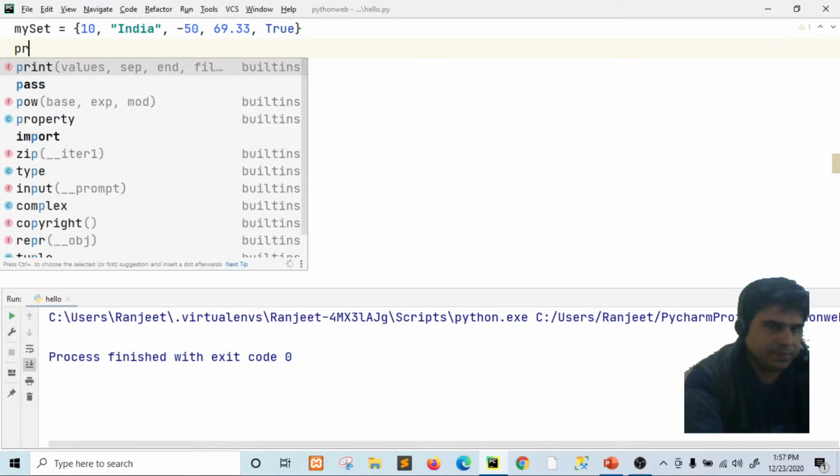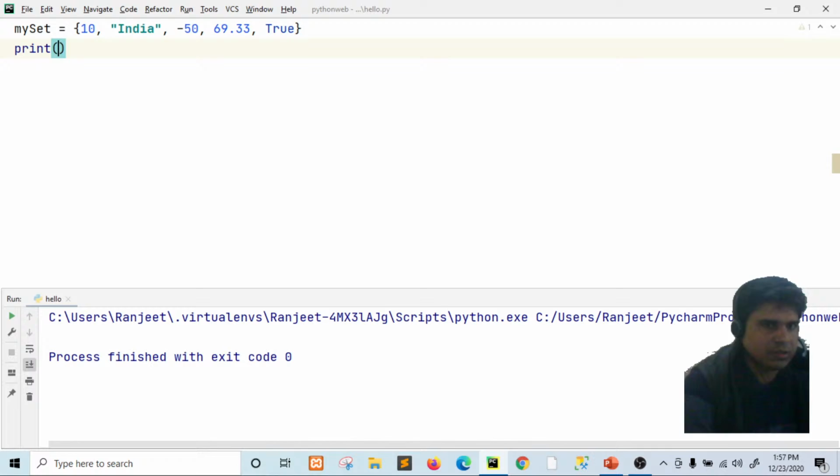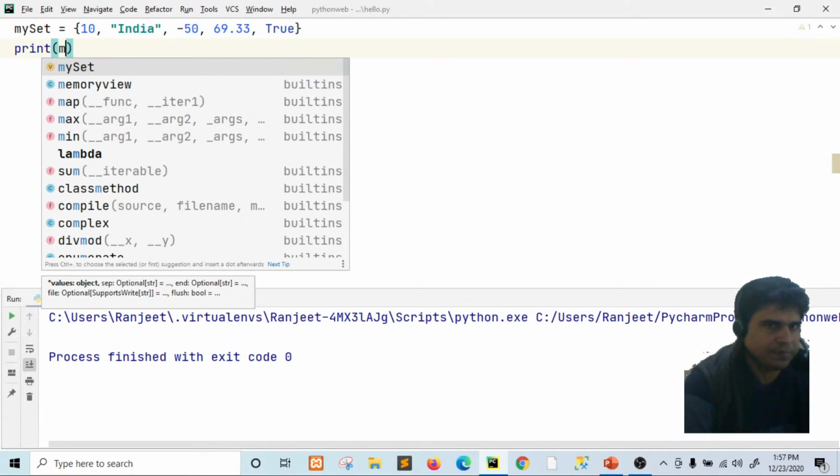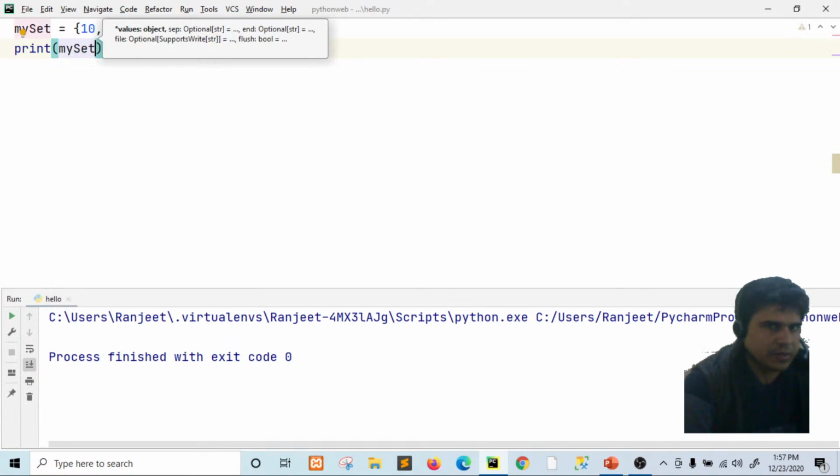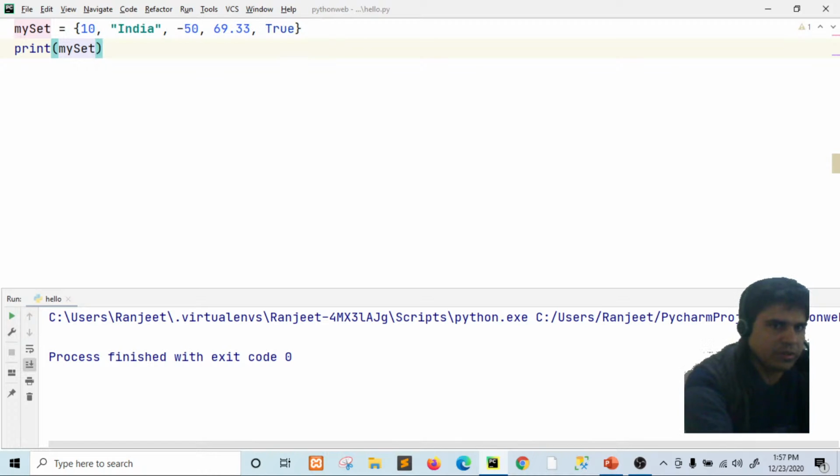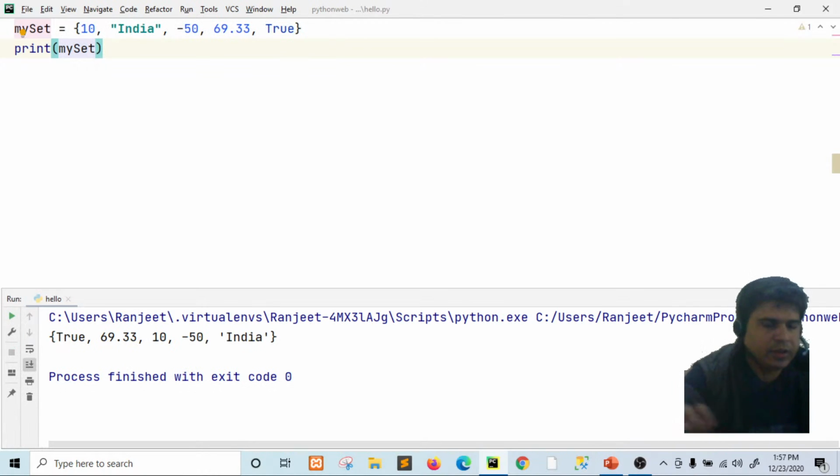Now print this my set. Run this, and now you can see the result. Here are the curly brackets, as sets are written in curly brackets.